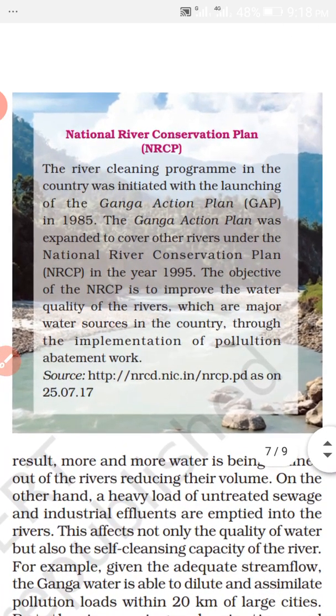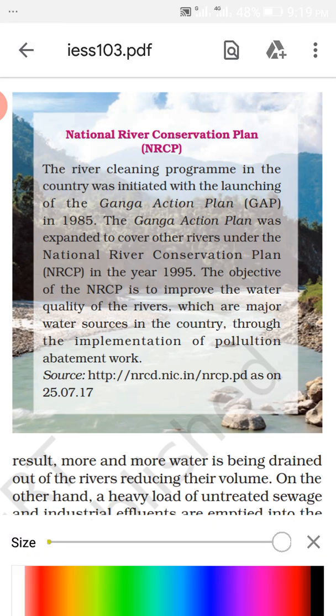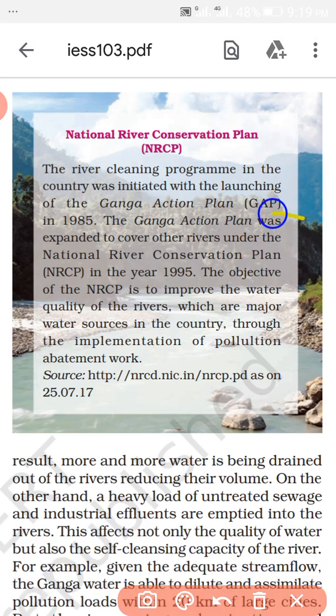One example of an action plan is the National River Conservation Plan, NRCP. The river cleaning program in the country was initiated with the launching of the Ganga Action Plan in 1985.